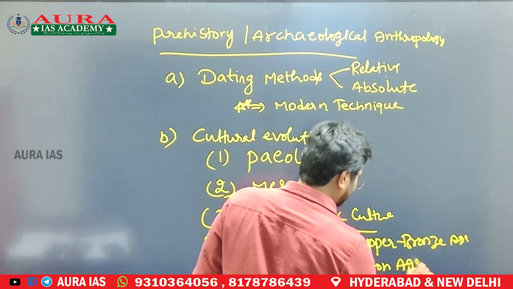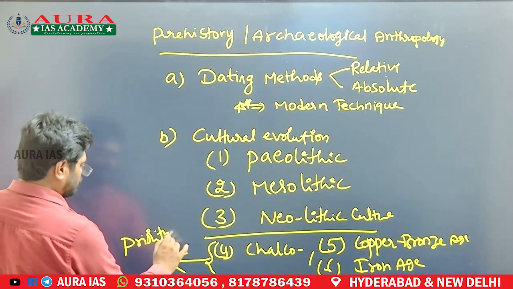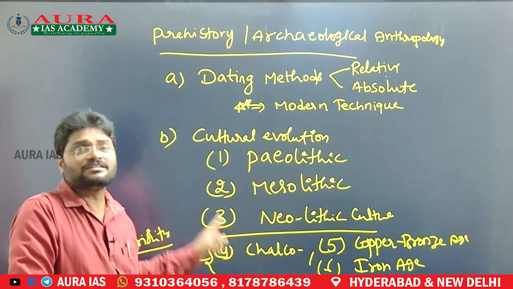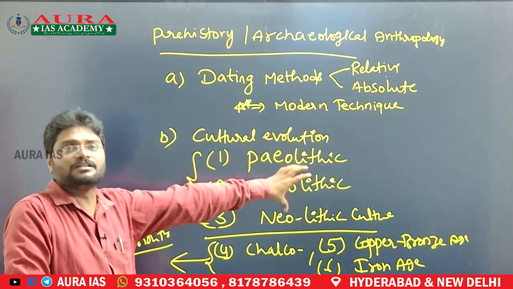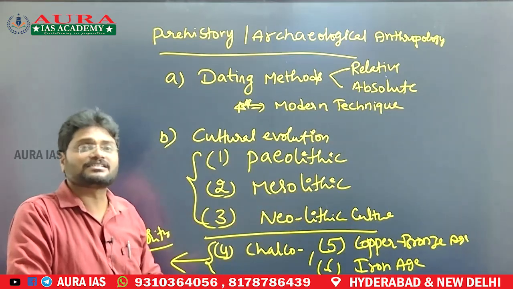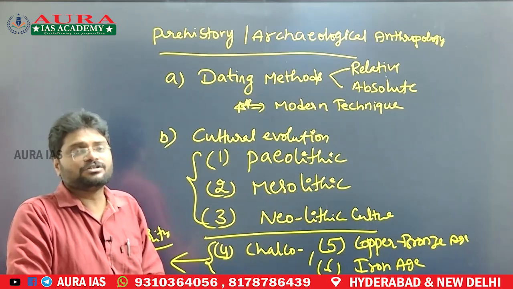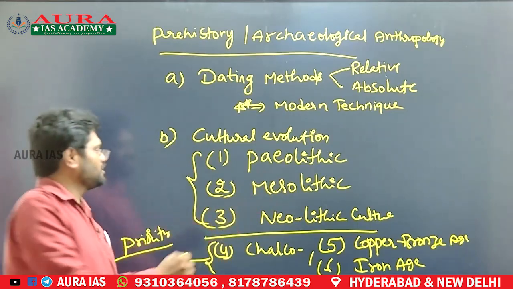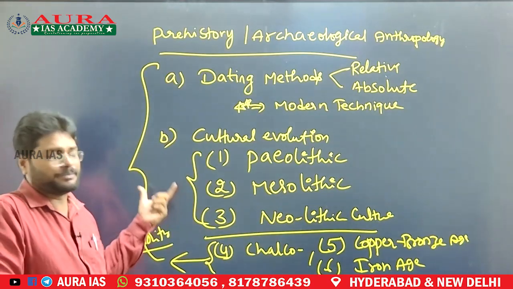these are all priority 2, because very rarely do they test these 3 phases in paper 1. Mostly in cultural evolution, they test Paleolithic cultures, that is lower Paleolithic, middle Paleolithic and upper Paleolithic, Mesolithic cultures of Europe, and Neolithic cultures of the Middle East and Europe. Neolithic cultures have a wider spread and they focus on the settlement sites. So these areas you primarily focus on in paper 1 as priority 1.